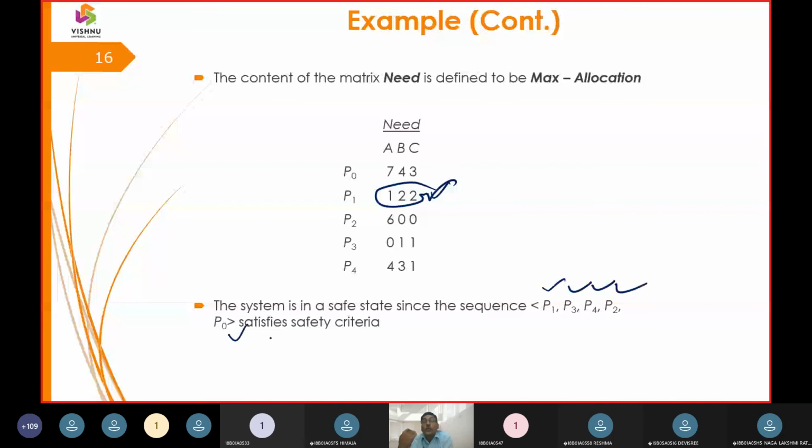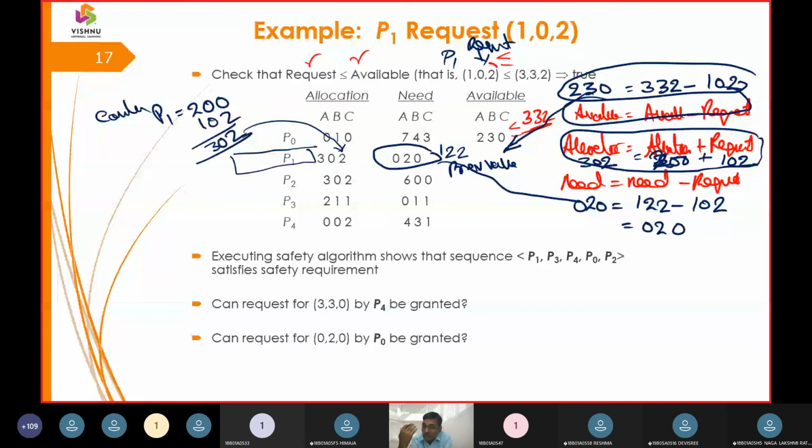And after that, we enter into the second part of the algorithm, that is the resource request algorithm, where it is going to compute request is less than or equals to available. And if that condition is true, then we have to derive availability is equals to availability minus request, allocation is equals to allocation plus request, and need is equals to need minus request.